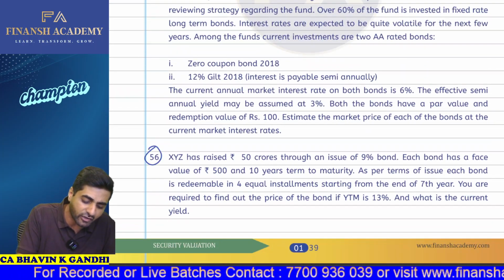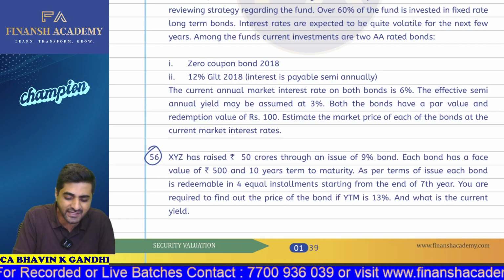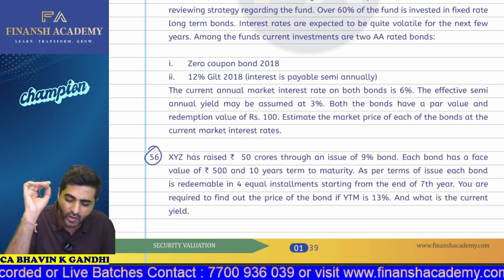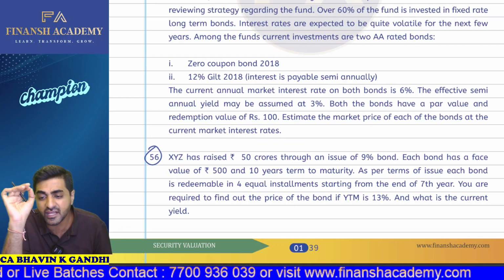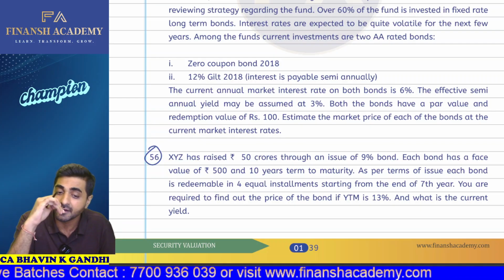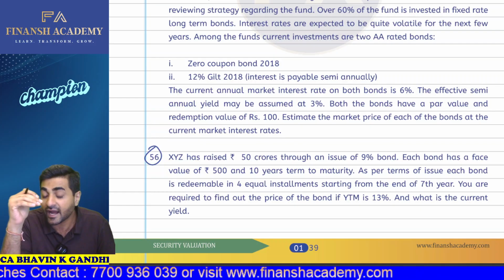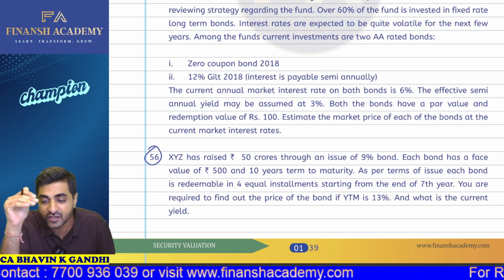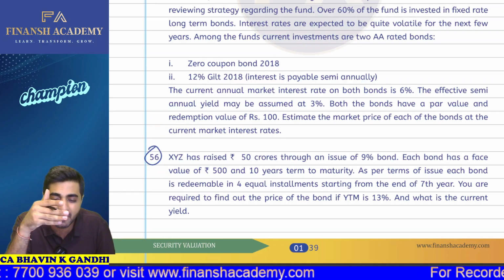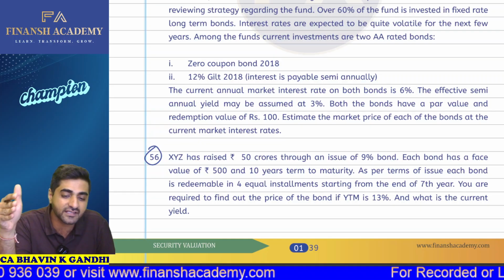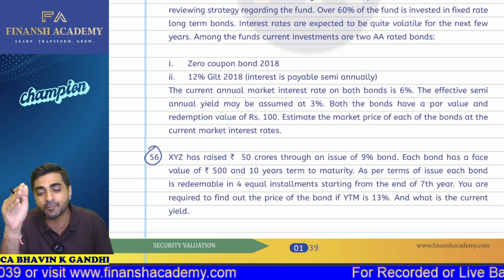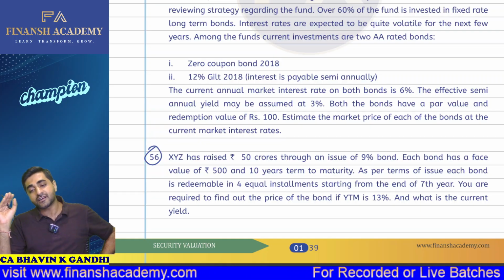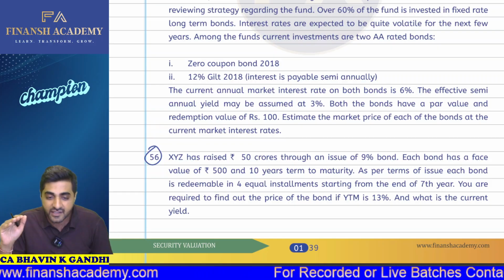In this particular question, I'll need your attention. What is given to you? XYZ has raised 50 crores through an issue of 9% bond. Each bond has a face value of rupees 500 and 10 years to maturity. As per the terms of the issue, each bond is redeemable in 4 equal installments starting from the end of the 7th year. You are required to find out the price of the bond if the YTM is 13%, and what is the current yield.